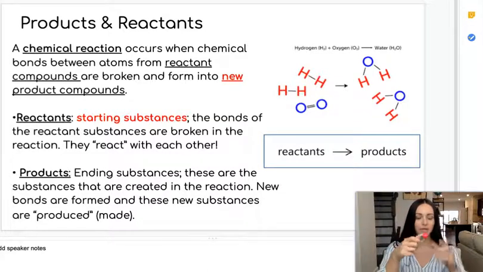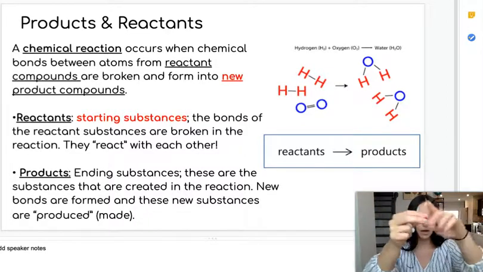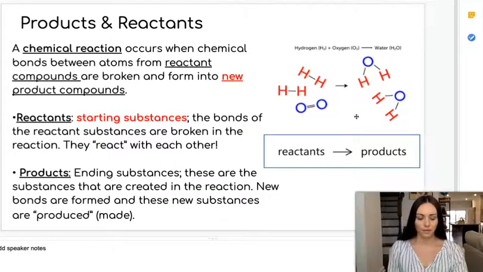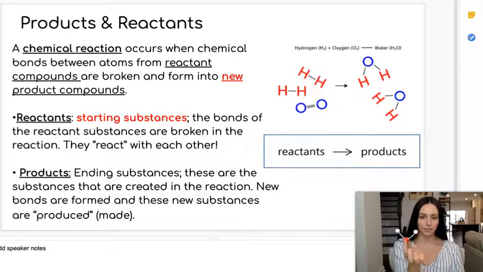What takes place in the reaction is that the bonds between the reactant compounds are actually broken apart. These atoms are then rearranged and new bonds are formed. In our example here, we can see that these molecules rearrange into water molecules, which look like this.